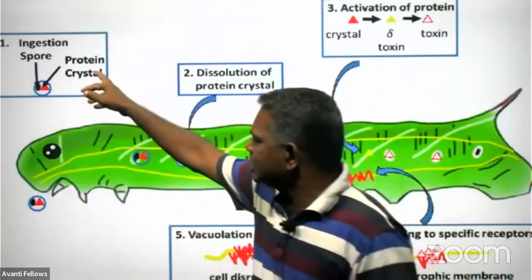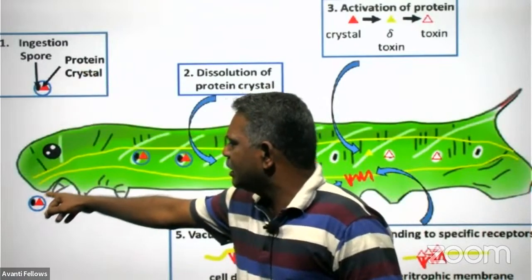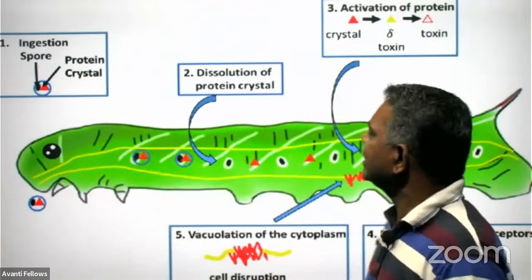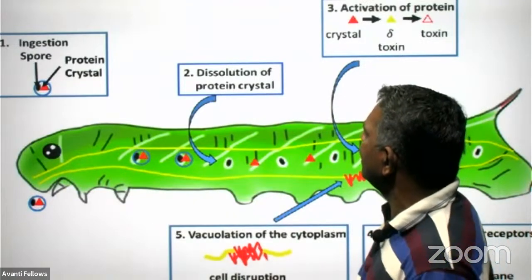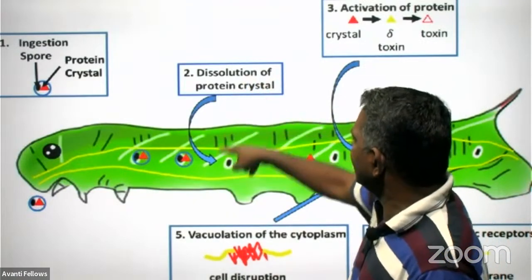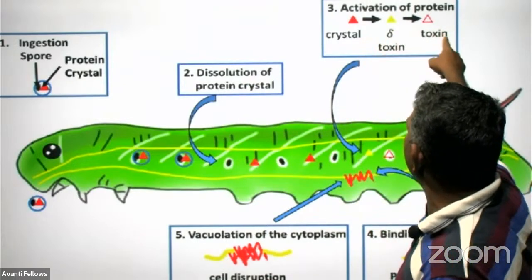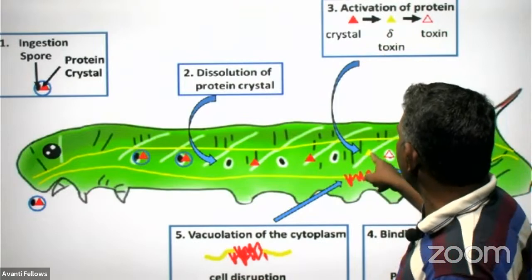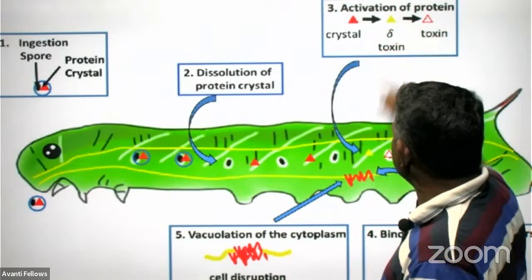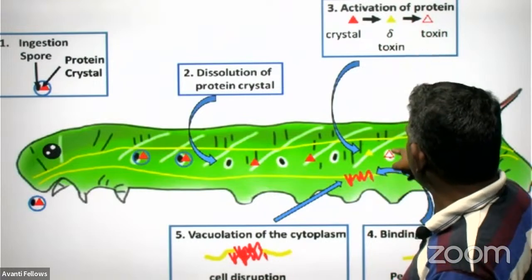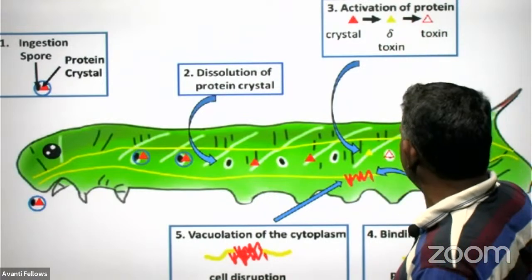First the insect ingests the protein along with the green matter. After entering the digestive system, the protein crystal dissolves and is converted into toxic material, shown here in yellow color and the triangular toxic material in red.